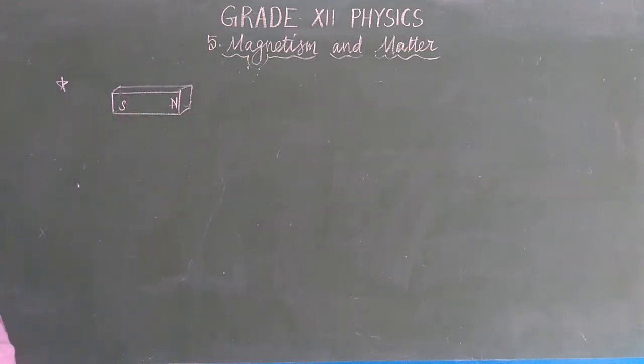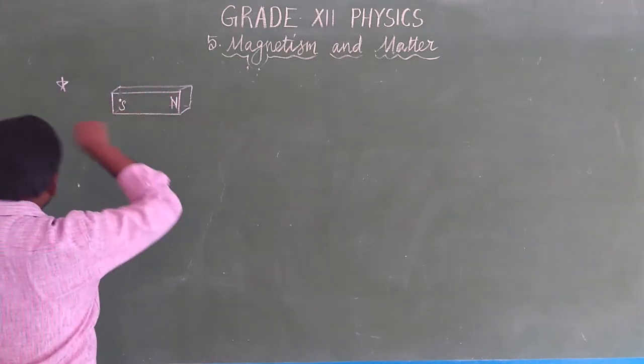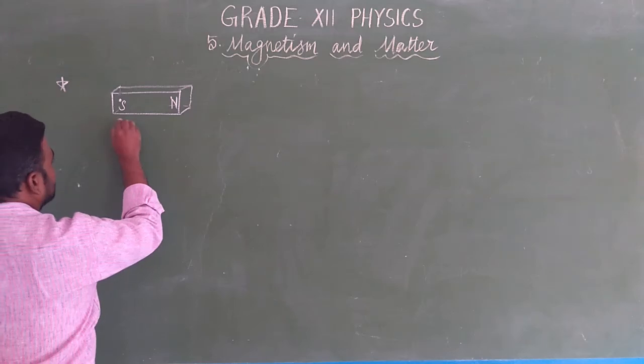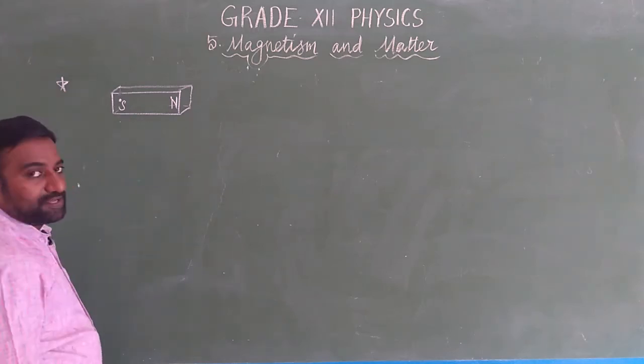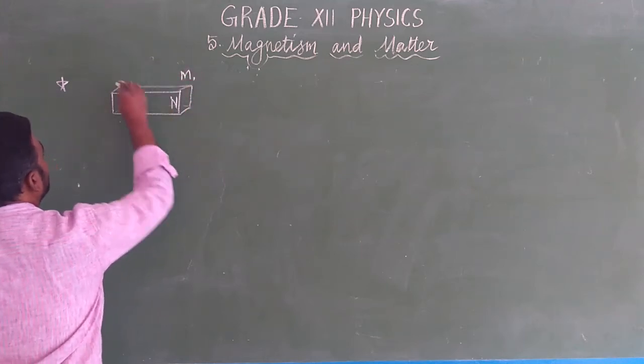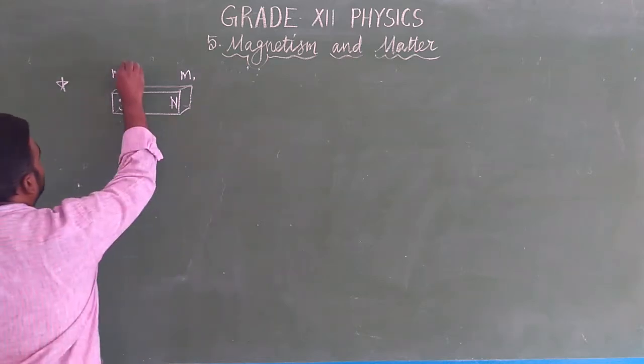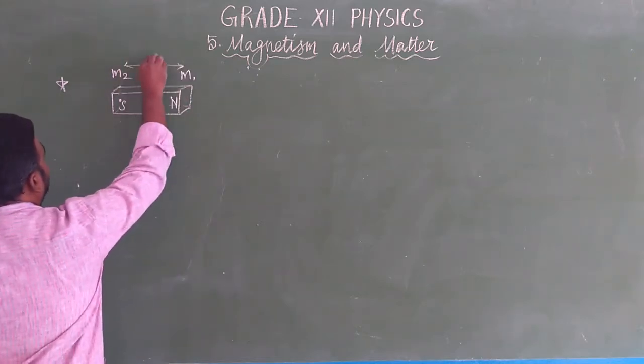This is the south pole of the bar magnet. The north and south poles are separated by a distance. This north pole strength is M1, the south pole strength is M2, and these poles are separated by a distance R.